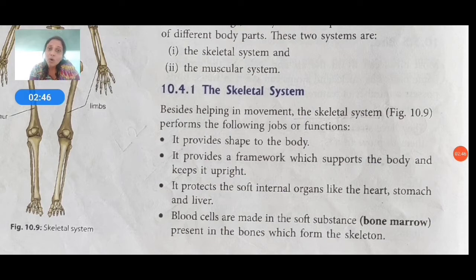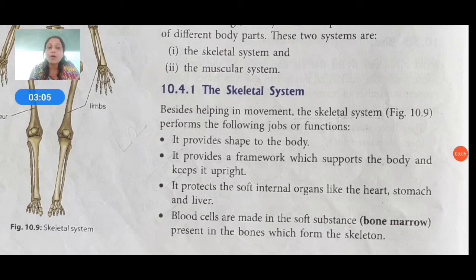It protects the soft internal organs. Which type of internal organs? Like the heart, stomach, and liver. Blood cells are made in the soft substance, the bone marrow, present in the bones which form the skeleton.